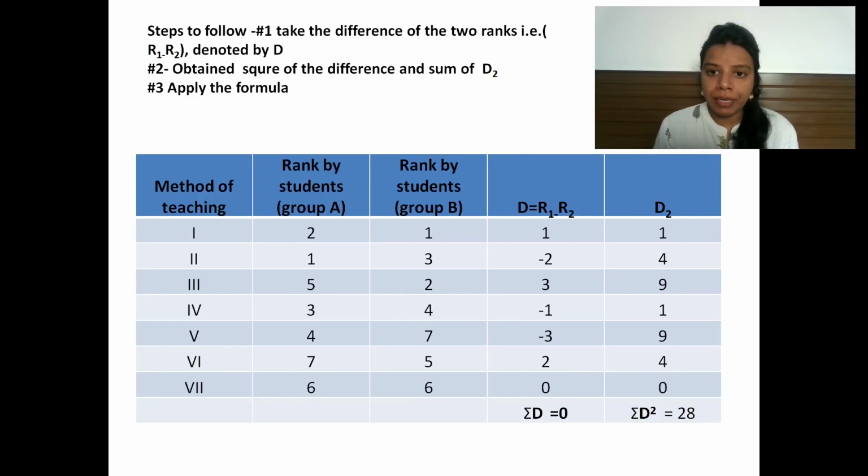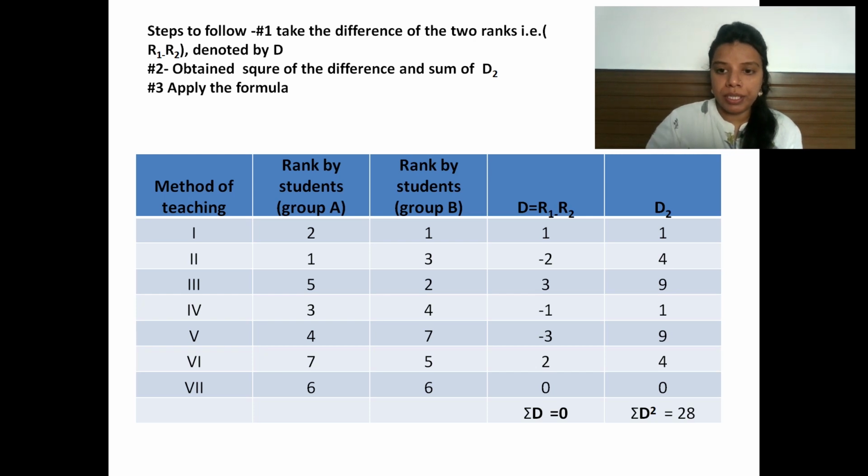Take R1 minus R2. Make sure that your sum of the difference will be 0. That is the feature of the rank correlation also, right? So every time you get the sum of the difference as 0, it means you are going right. Next, you need to obtain the square of the difference and take the sum of d square.